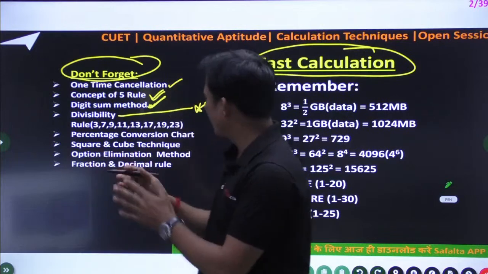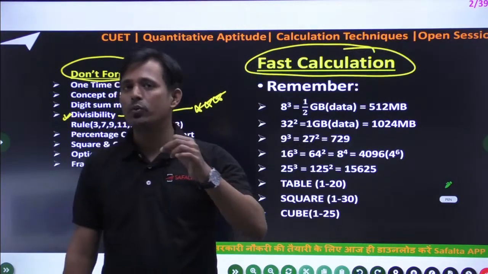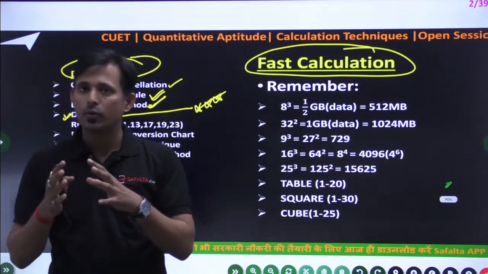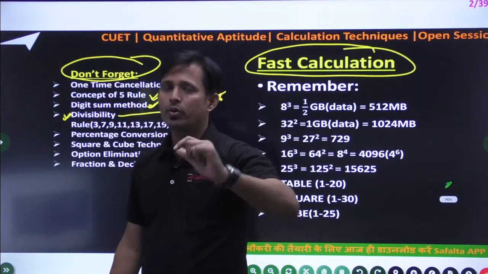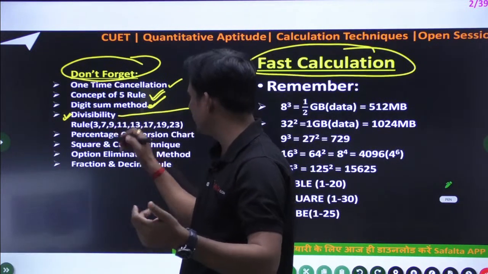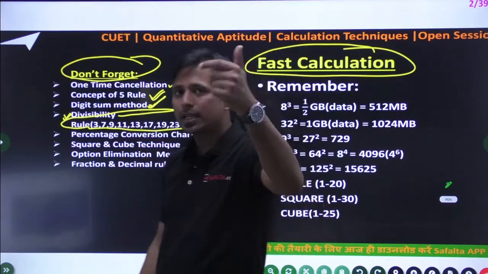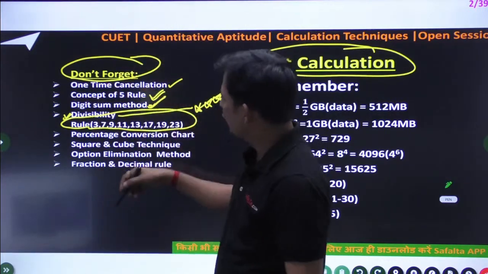So what is important here is the divisibility rule. Generally 2 to 20 we will discuss. That is very important because sometimes you can solve the arithmetic question using the divisibility rule. So we'll discuss it. This is just simple, don't forget.